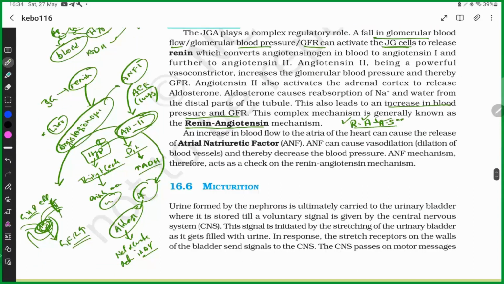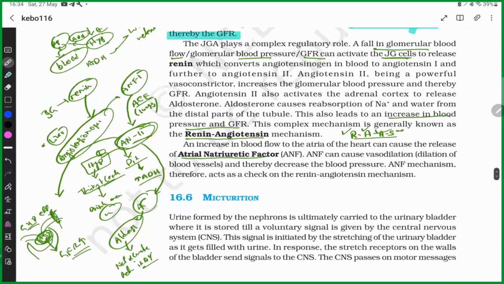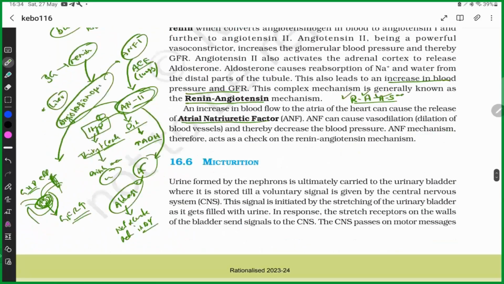Another factor is atrial natriuretic factor. Now listen closely, listen carefully. The amount of blood in the heart is increased, so the pressure in the right atrium is also increased.